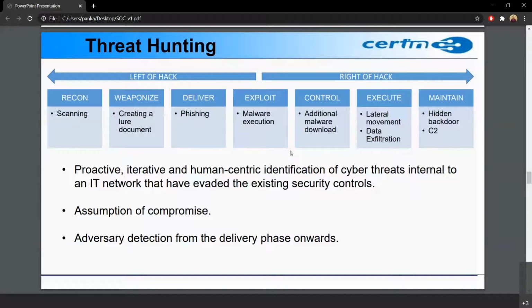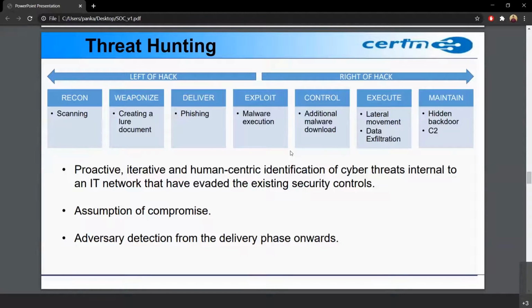So basically, cyber threat hunting digs deep to find malicious actors in the environment that have slipped past our initial endpoint security devices. They have moved past those devices and they are into the system. So threat hunters try to find those things.